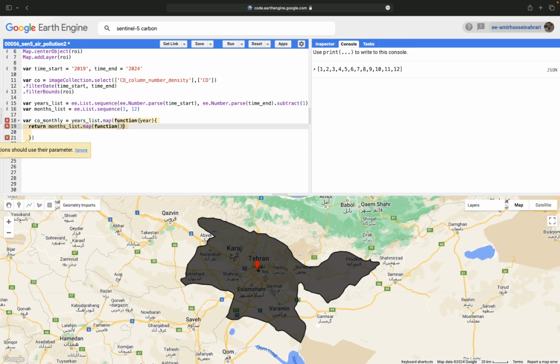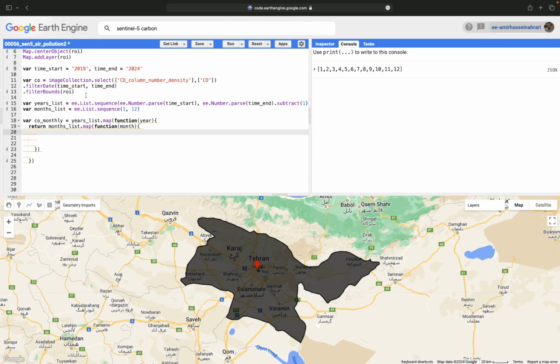In the first loop, we have the years, and then for each year, we have months. For each input month, called month, we want to do some sort of processing. What is the target processing here? The target processing is to filter all CO images for each month, calculate their average, and return it as a final result.